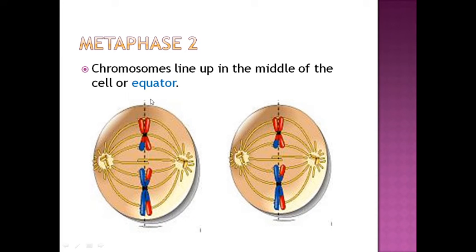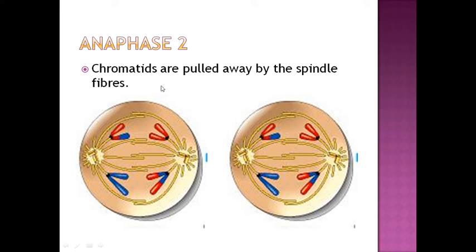Same thing. The equatorial plate is formed, chromosomes line up in the middle of the cell at the equatorial plate, and this forms spindle fibers, the centromere. Now as you can see in these pictures, they are single, one chromosome each, as you have seen in mitosis. And now in anaphase 2, similar thing, chromatids are pulled away by the spindle fibers, that is, they are pulling. As you can see, beautiful animations and pictures are there.